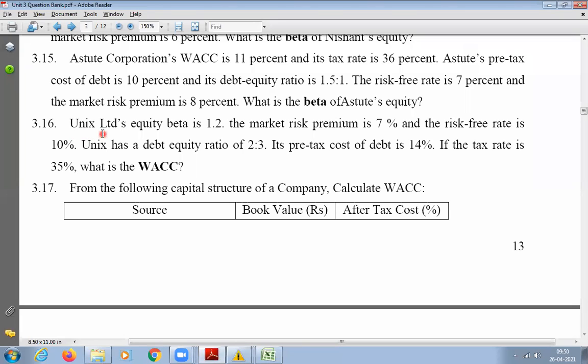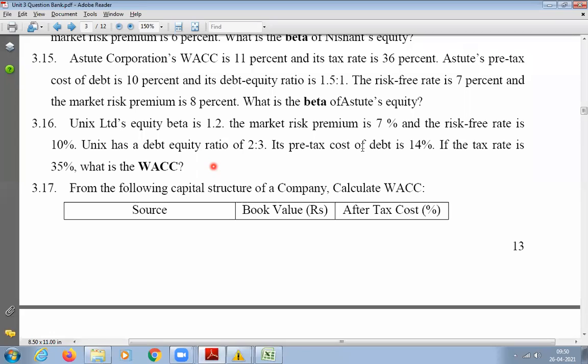From 3.16. Okay, so Unix Limited equity beta is 1.2. The market risk premium is 7%, and the risk-free rate is 10%. Unix has a debt equity of 2.3. Its pre-tax cost of debt is 14%. If the tax rate is 35%, what is the weighted average cost of capital? So till now in questions from 3.13 onwards, he has given you directly the weighted average cost of capital. Now he is asking the reverse. Now you have to calculate the weighted average cost of capital from the data given there.